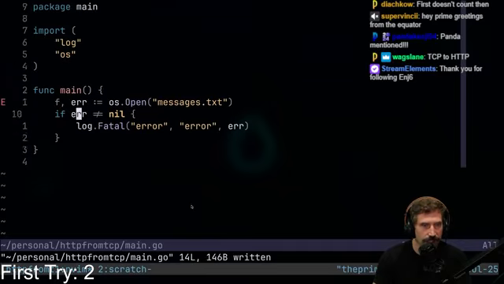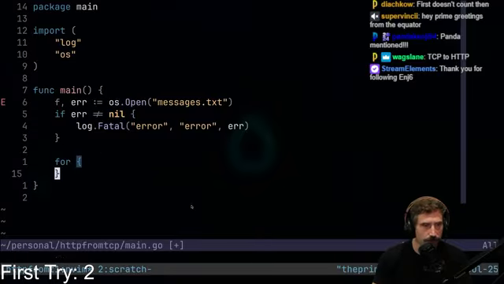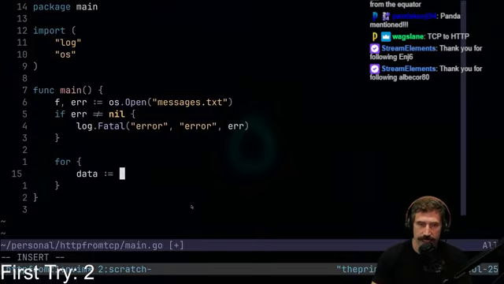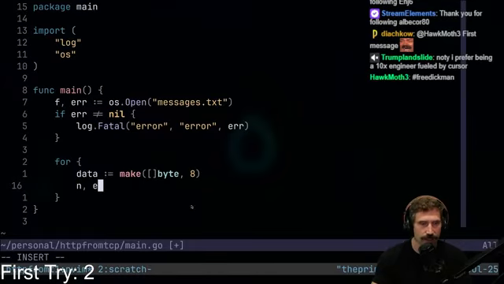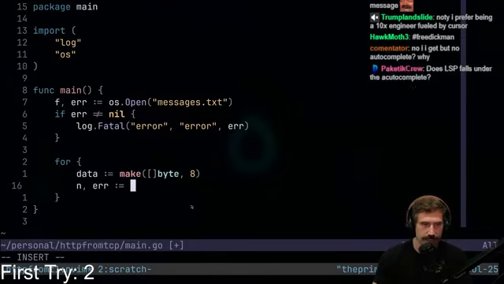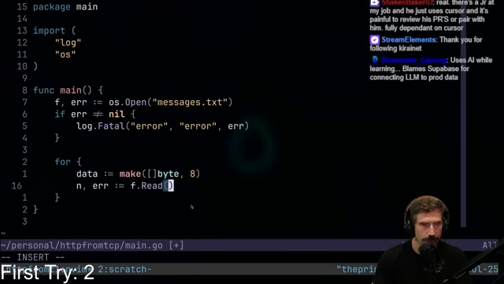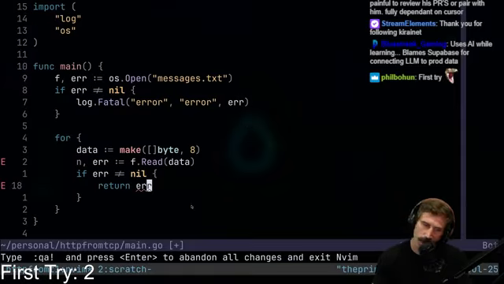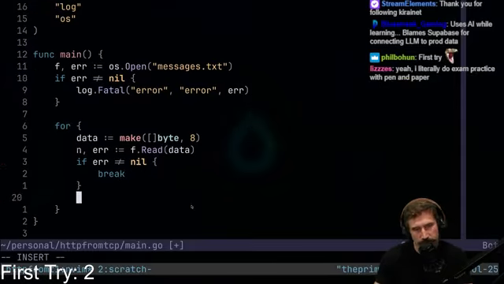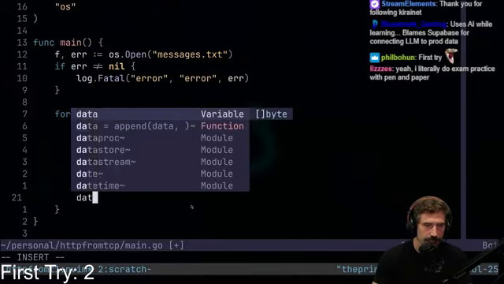log.Fatal. We'll get in there, and we're going to go for data equals make byte 8. There we go. We're going to just read out this data, okay? What is it? It's f.Read, there we go. I'm a little bit Elixir pilled right now, so I'm like, okay, which one do I do? Data equals data.